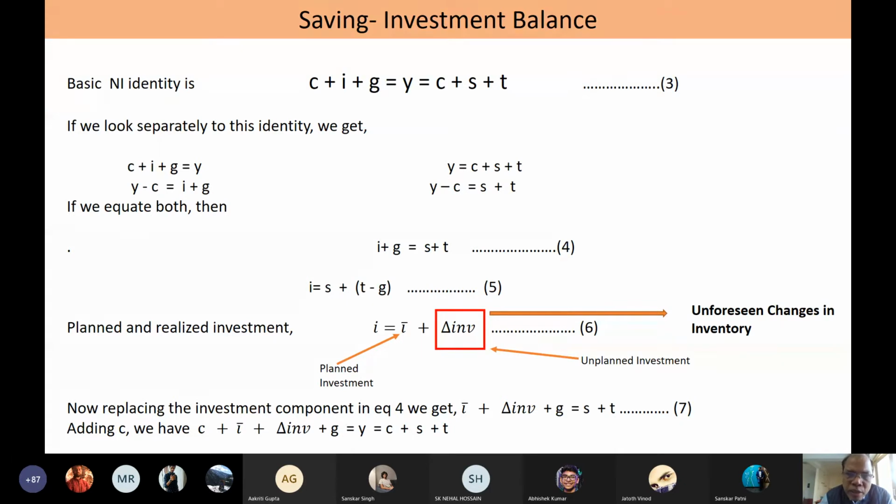In monetary terms, if you like to see how much the inventory investment is, planned and unplanned, suppose let's say it is 50 crore rupees. The company has invested in inventory to the tune of 50 crore: 20 crore planned inventory investment and 30 crore unplanned inventory investment.